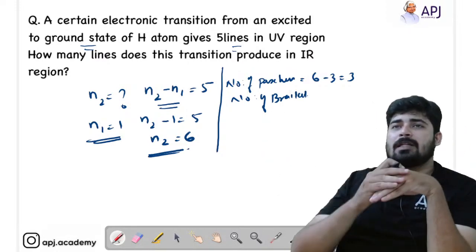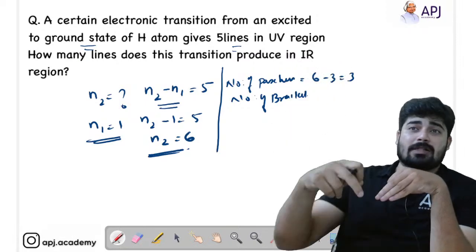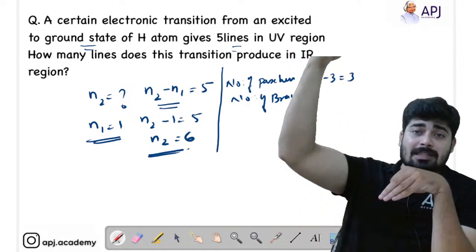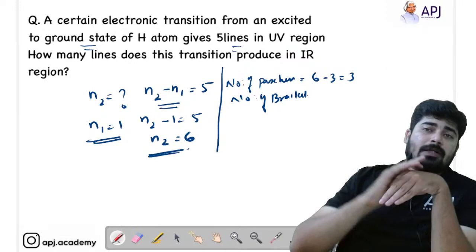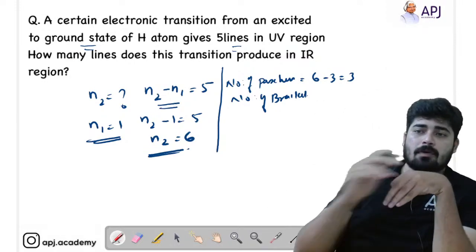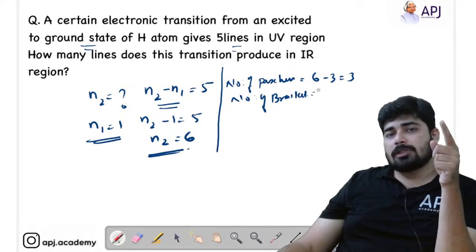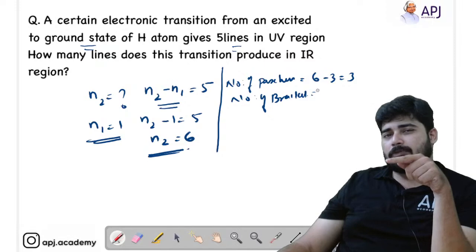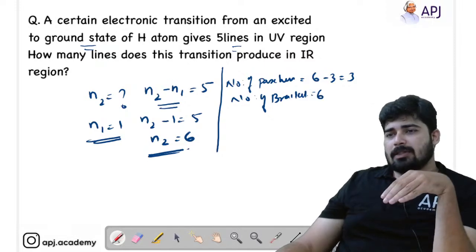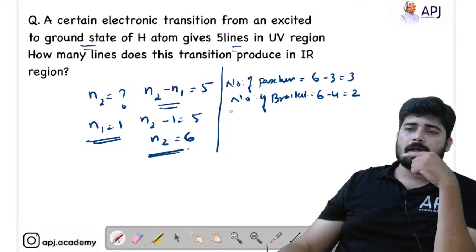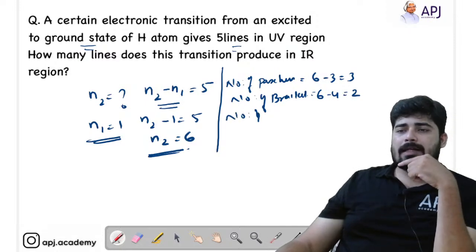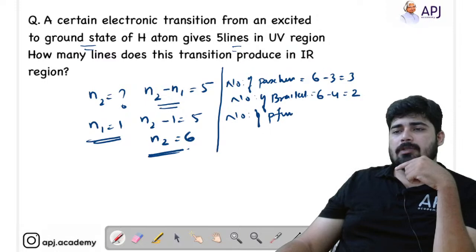Humphrey cannot be obtained in this because it is jumping from 6. When the electron jumps from 7 to 6 only, we get a Humphrey. That's why I am not taking Humphrey. So only Paschen, Brackett and Pfund are required. For Brackett, the electron should jump to the 4th shell. So N2 minus N1 is equal to 6 minus 4, that is 2. Now the number of lines in Pfund, that is 6 minus 5, that is equal to 1.